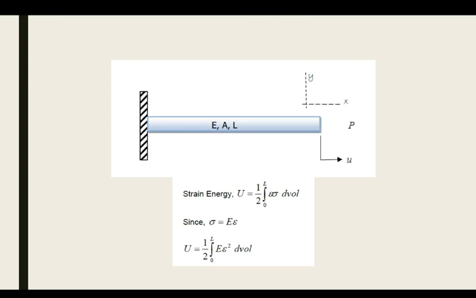So the strain energy is basically half into sigma epsilon d volume, and U becomes half integral from 0 to L of E epsilon squared d volume. So basically you can write sigma in terms of E and epsilon, and substitute this into the previous equation, so it will give you epsilon, E and another epsilon. So you will get epsilon squared E d volume, integral from 0 to L.